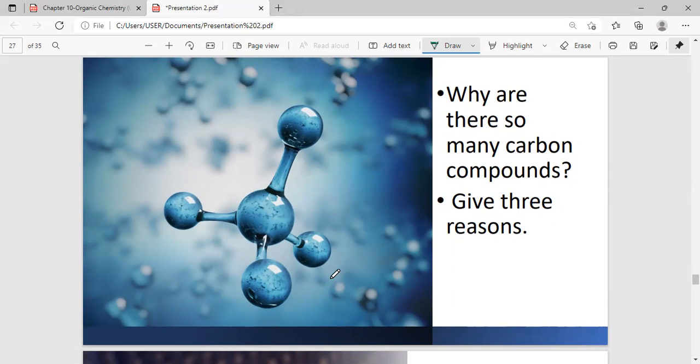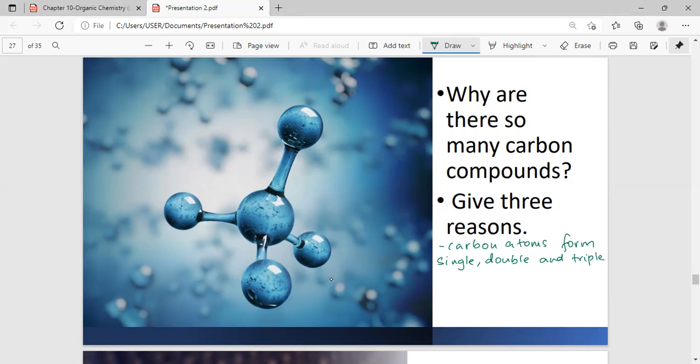Good, I do see some answers. So you can say carbon atoms form multiple bonds: single, double, and triple bonds.